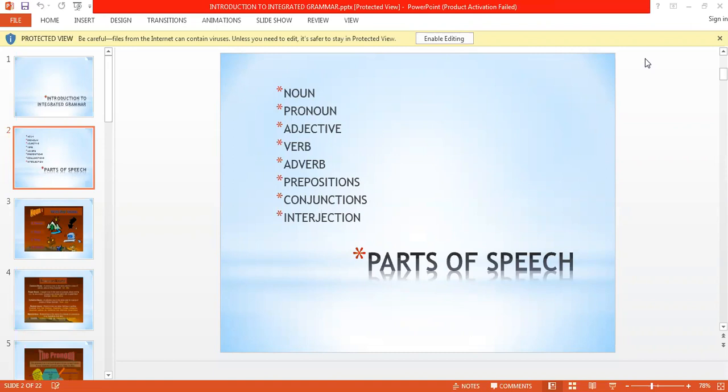In this slide, we have already mentioned there are 8 parts of speech. Number 1, noun. 2, pronoun. 3, adjective. 4, verb. 5, adverb. 6, preposition. 7, conjunction. And 8, interjection. Out of these 8 parts of speech, I have already explained the 5 up to the adverb in our previous classes. Yet I am revising it once again here. Let us have a recap of it. So first of all, let's come to the noun.